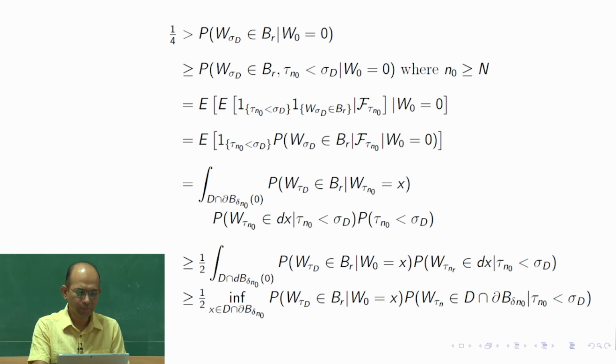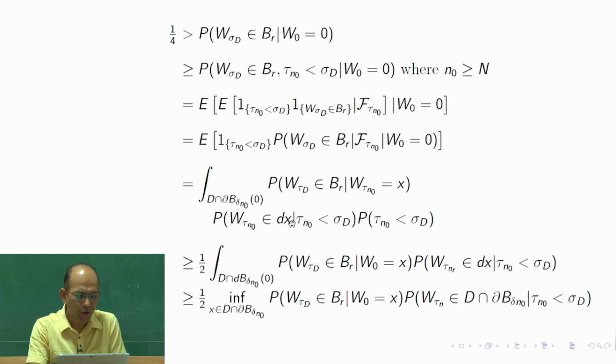So that means that is the same as tau d. Why? Because sigma d differs from tau d only when it immediately leaves the boundary. Otherwise, if it does not immediately leave the boundary, then it is different.